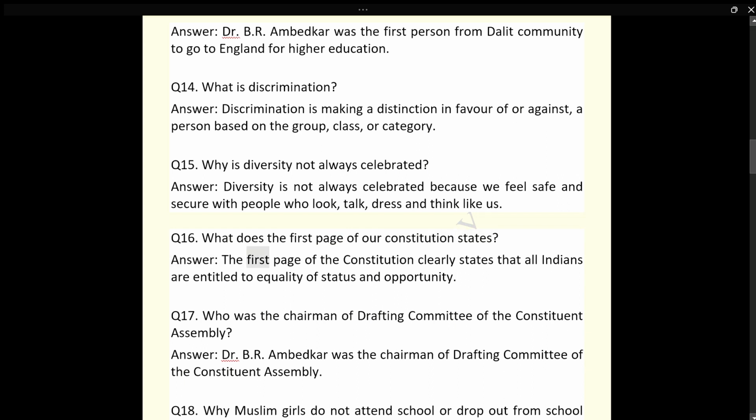Q16. What does the first page of our Constitution state? Answer. The first page of the Constitution clearly states that all Indians are entitled to equality of status and opportunity. Q17. Who was the chairman of the drafting committee of the Constituent Assembly? Answer. Dr. B.R. Ambedkar was the chairman of the drafting committee of the Constituent Assembly.